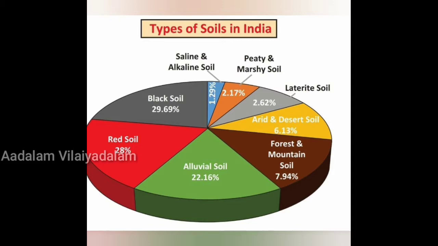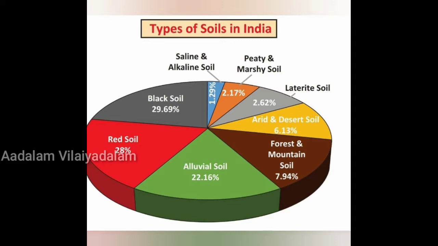Next is red soil. This is formed by the decomposition of ancient crystalline rocks like granites. So this is formed in this way. It has minerals, iron and magnesium. It is very light in texture. This is found in the Deccan Plateau, the southern states of Kerala, Tamil Nadu and Jharkhand. Wheat, rice, cotton, sugarcane and pulses are grown using this red soil.